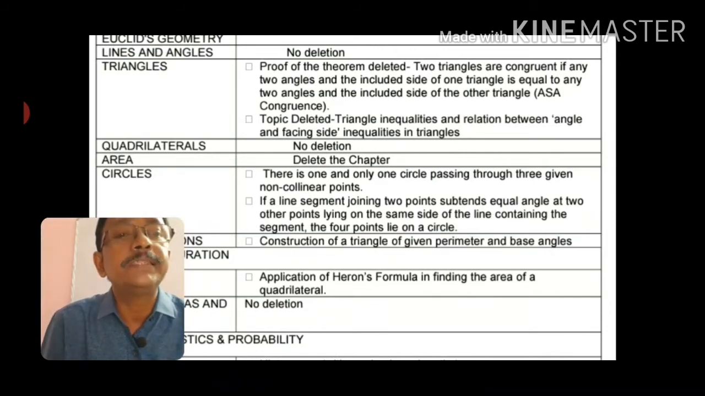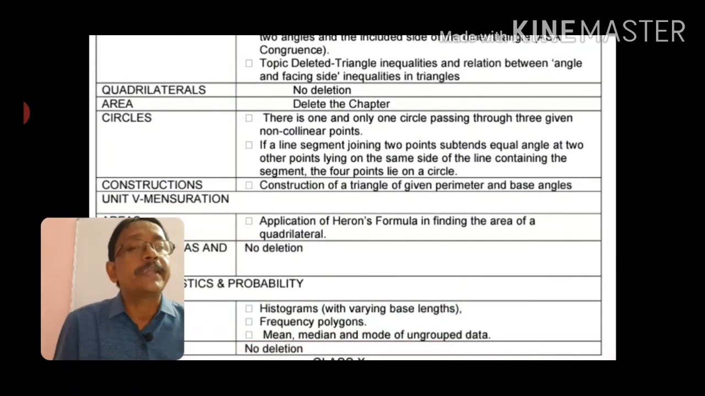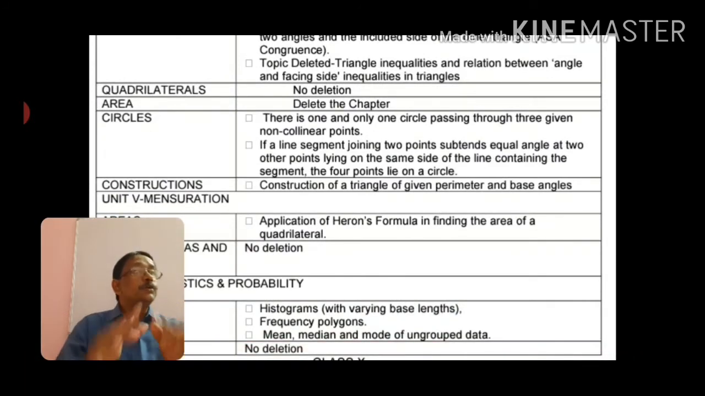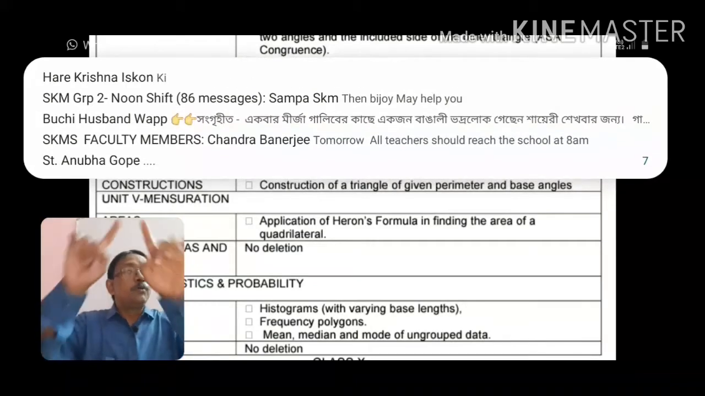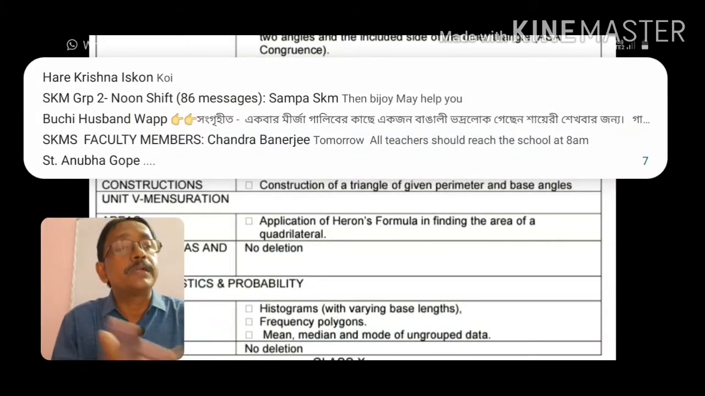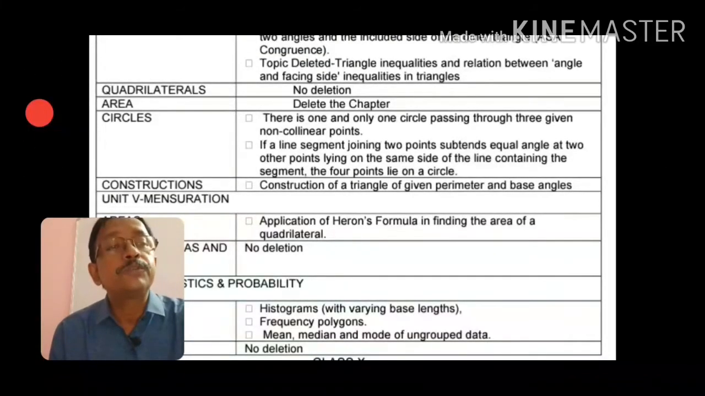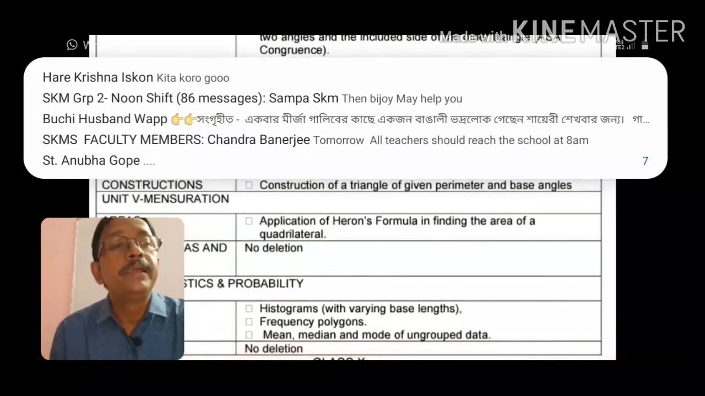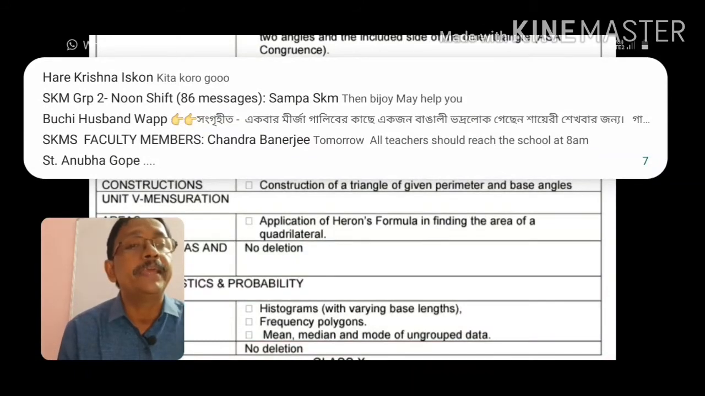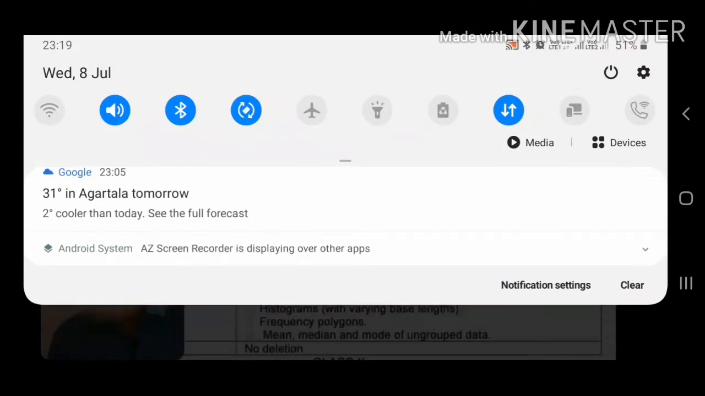And then the next one, from constructions, the construction of a triangle of given perimeter. One big construction was there, where perimeter and angles are given and you construct the triangle; that is not required, okay. Then from the mensuration part, application of Heron's formula in finding the area of a quadrilateral is not required, okay.